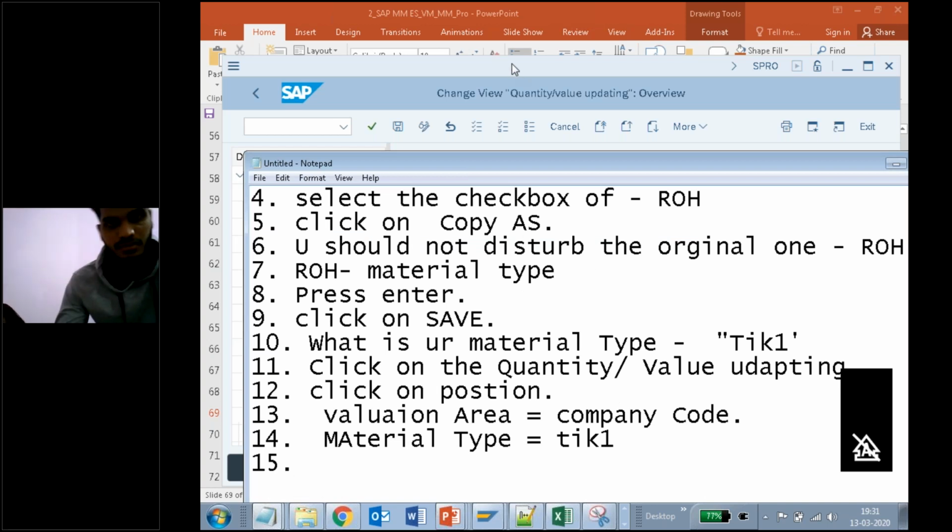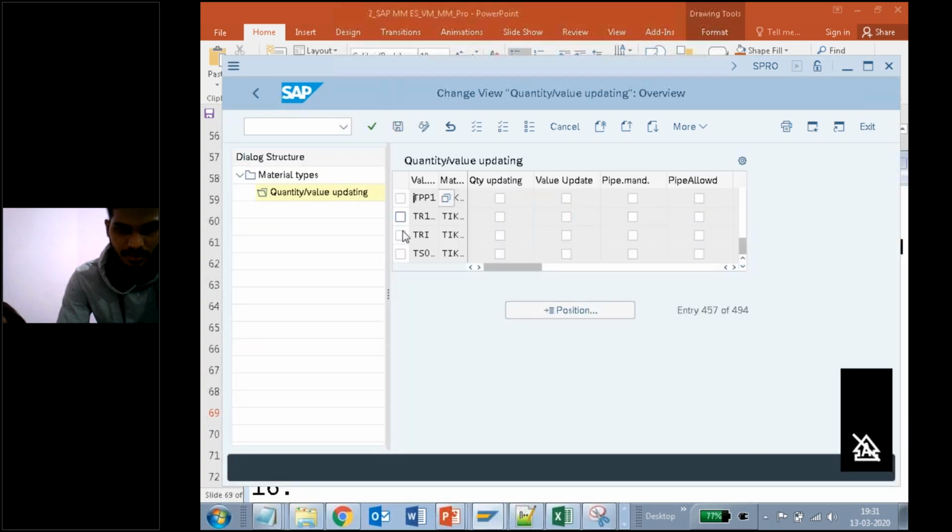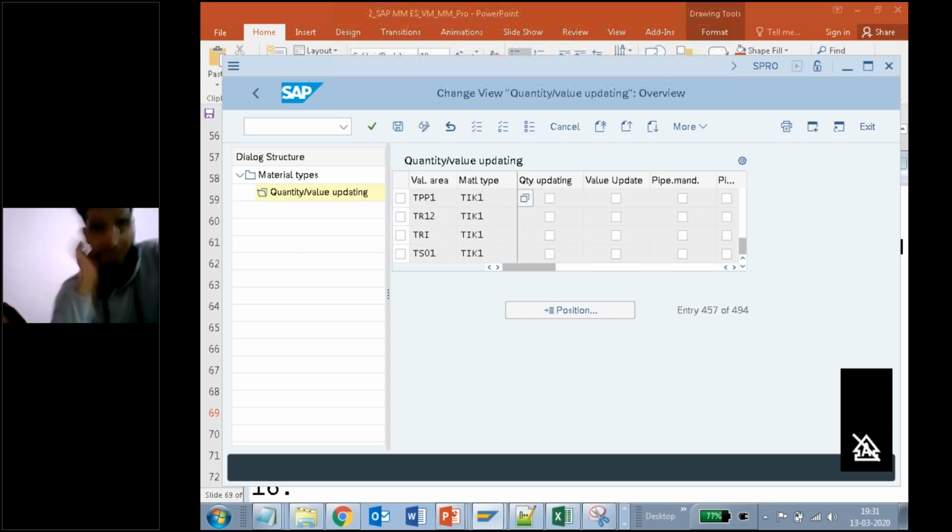Fifteenth one. You need to click the check boxes. 16th one. Just you need to save. See here. So your valuation is TIK1. What is your valuation area? No, it is not that one. It should be TIK1. Yes, it should be TIK1.